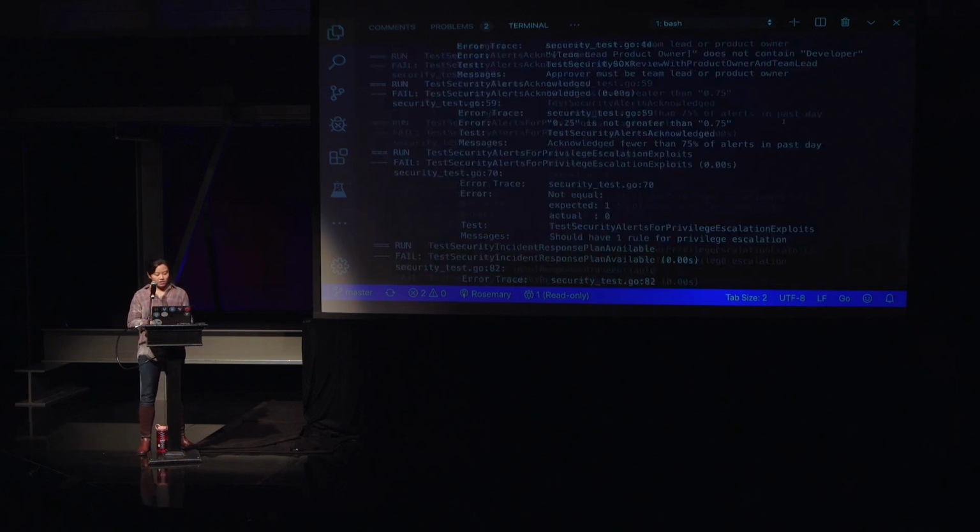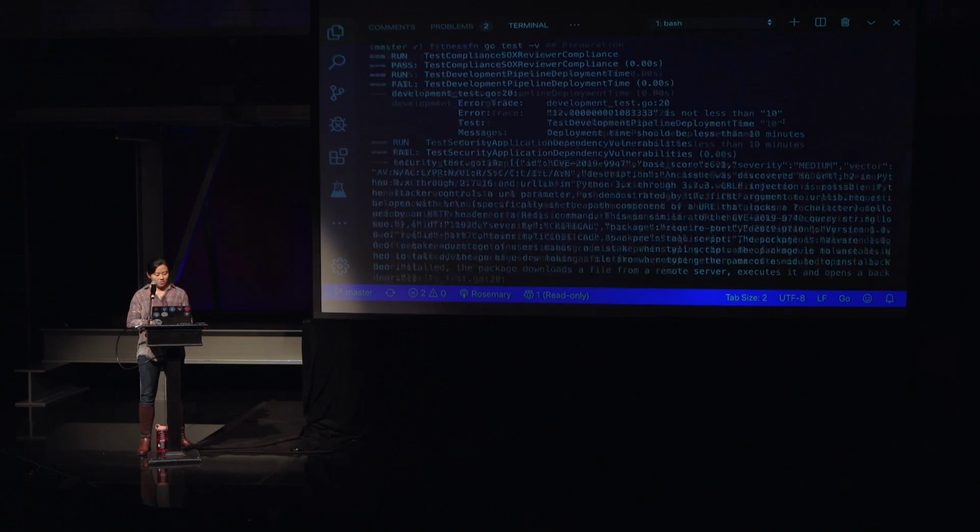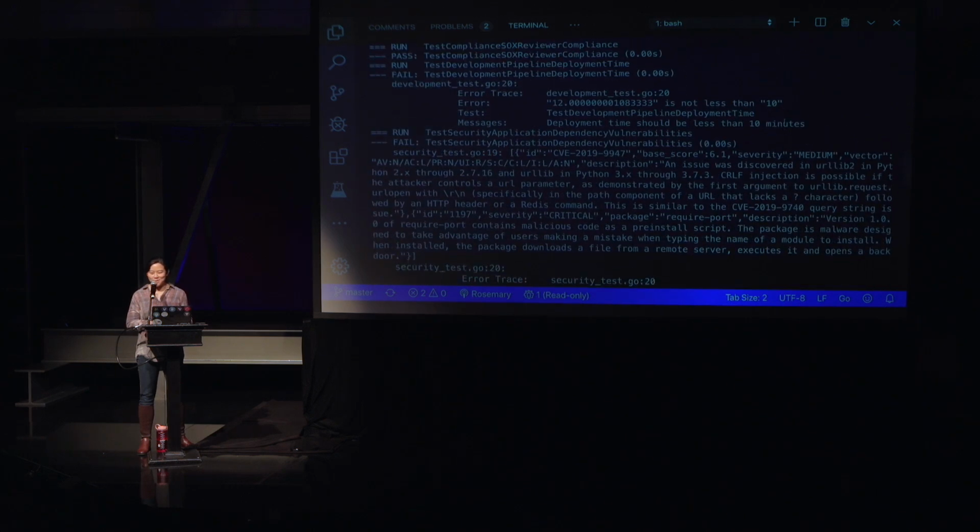All right, so you'll notice that there are some failures here, right? Oof. No one likes these little run pass fails. All right, so you'll notice that we're SOX compliant, yay. So according to compliance, we're SOX compliant. For those who are not aware of SOX, it's Sarbanes-Oxley, so you have to have 2 approvers before you go to production. Cool, right?